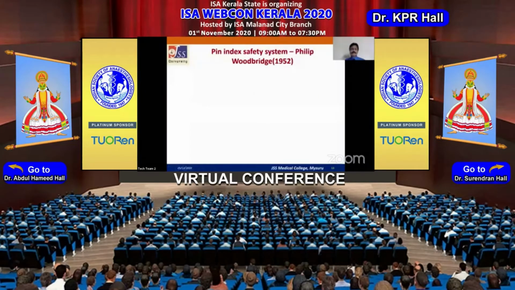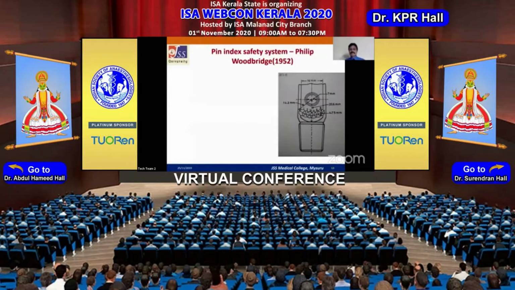Another most important safety feature was introduced in 1952 by Philip Woodbridge, that is the pin index safety system. In this pin index safety system, holes are made on the cylinder valves just above the port, 14.3 or 9 by 16ths of an inch below the port. These holes are numbered from 1 to 6 and they are overlapping each other.